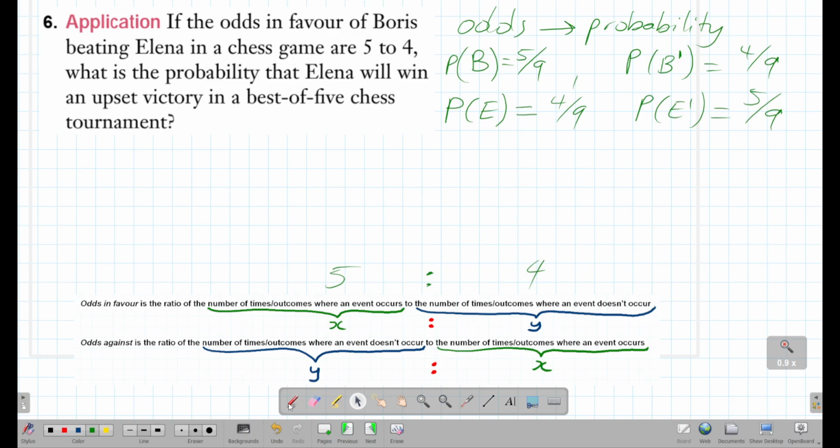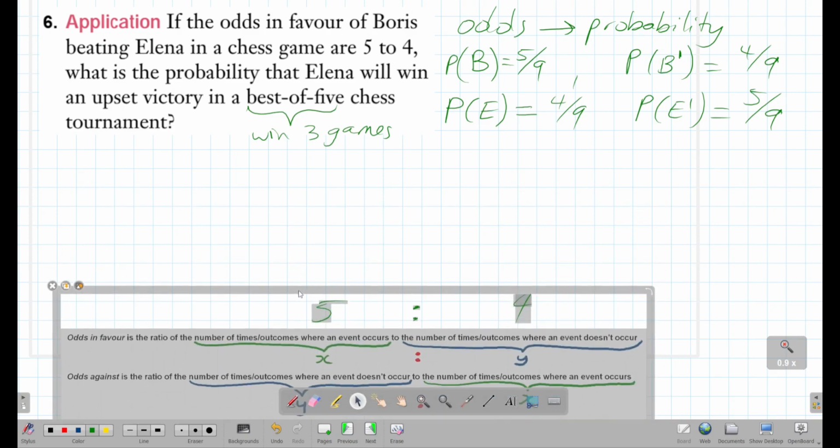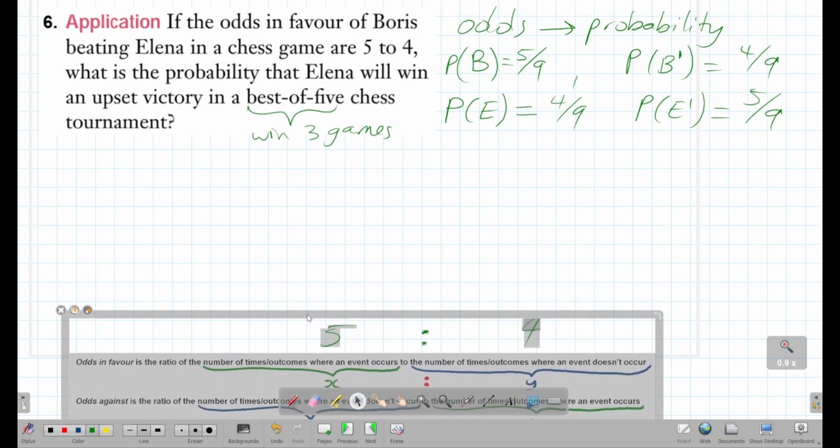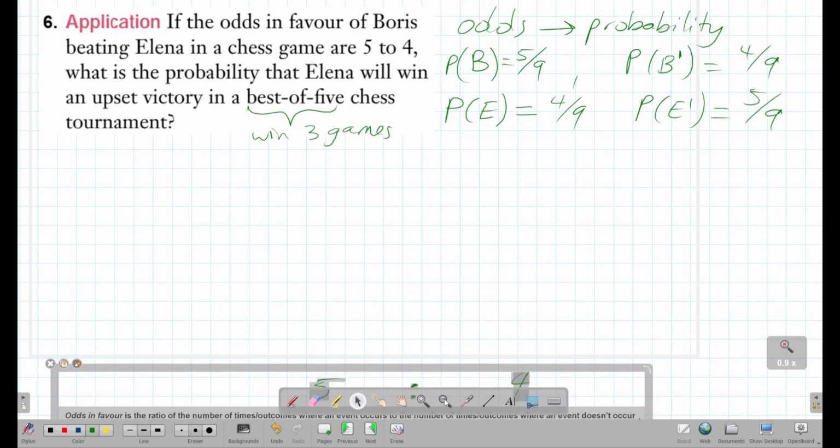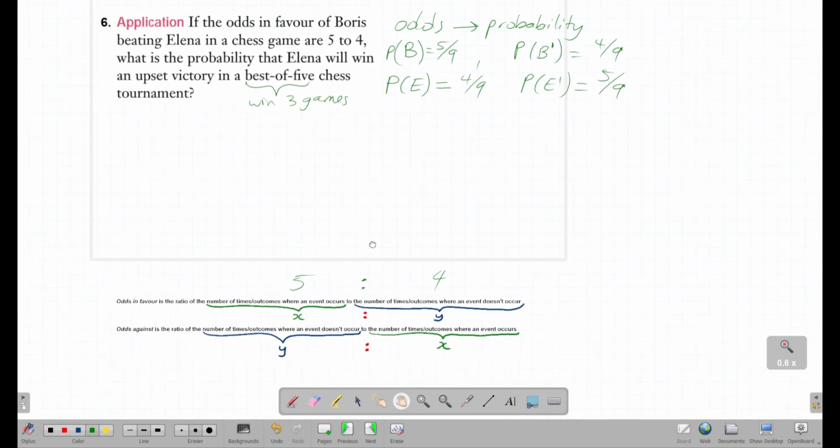And we need to look at the probability that Elena will win an upset victory in a best-of-5 chess tournament. Best-of-5 means that Elena needs to just win 3 games. The moment that she wins her 3rd game, the tournament is over and she has won the entire thing. So we need to consider what's possible, what are the possibilities in this case. You can do this in a few ways. I guess my preferred way is to draw a tree diagram. But if you don't want to do that, you can just list it out.